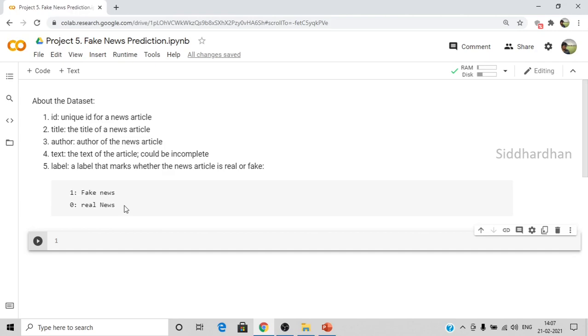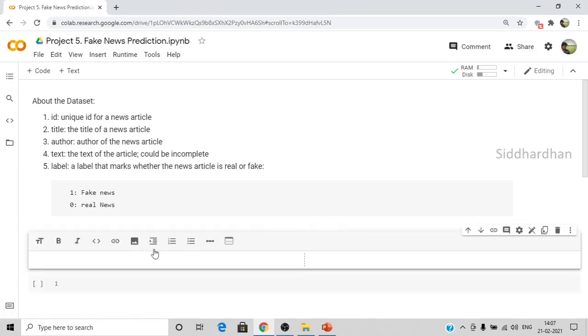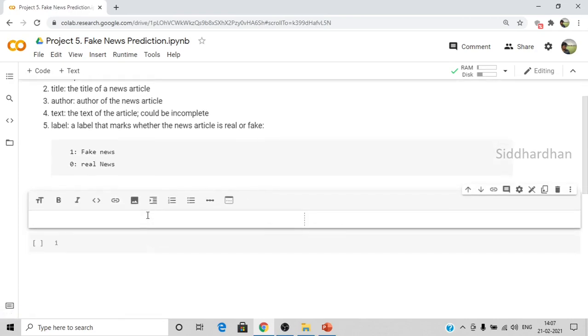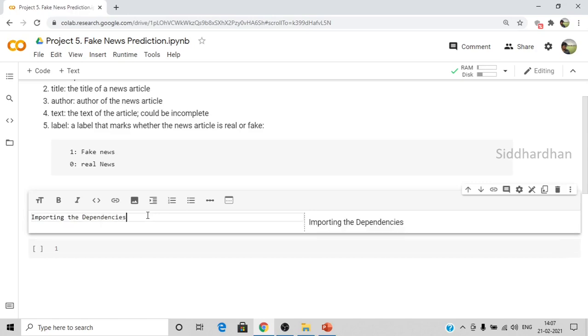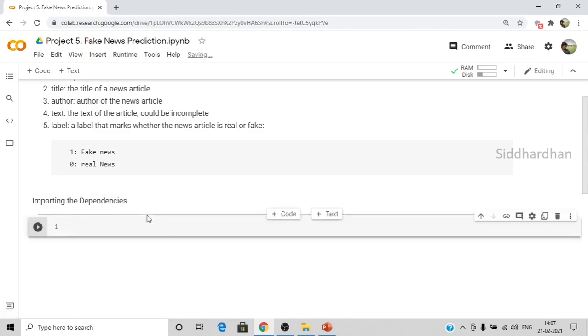Okay, so now let's start the coding. First of all, we need to import the dependencies. The dependencies are nothing but the libraries and the functions we need in this code. So I'll make a text cell here, importing the dependencies. To run a cell, you can press shift plus enter. It runs that particular cell and goes to the next cell.